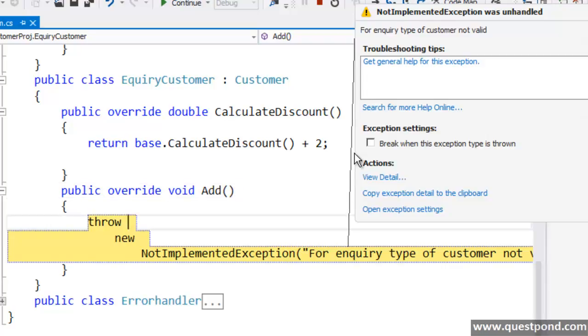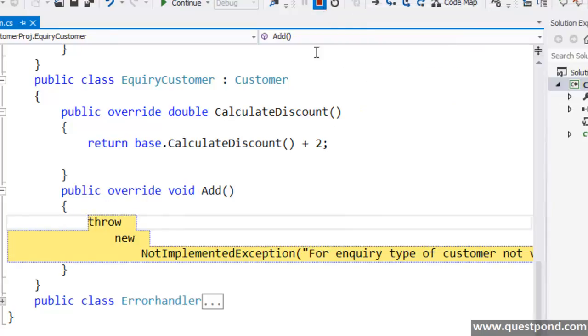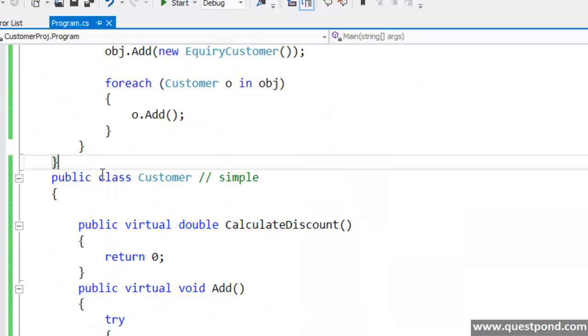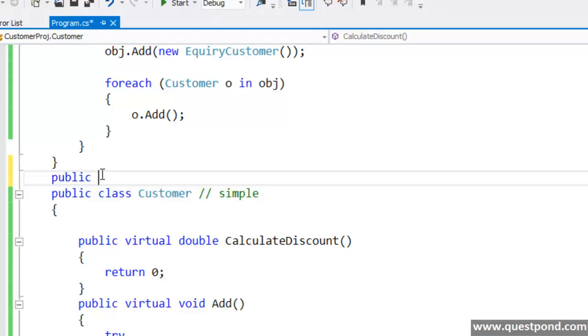If you visualize the business working, there are two kinds of people who come to the shop. The first kind of people who come to your shop just do inquiries. And the second kind of people who come to your shop actually do the sales. Those are customers. So we have to create two categories of people: one who just does inquiry and the other who actually does the sales. So what I'll do is create two interfaces here so that I can have the classification very easy. I'll say, okay, I have two kinds of people who come to the shop.